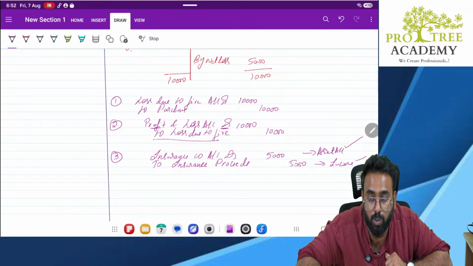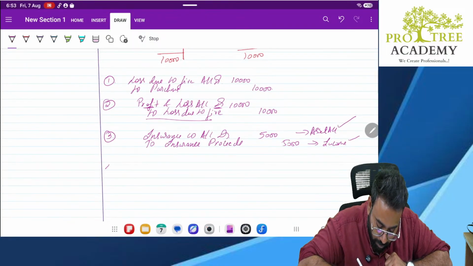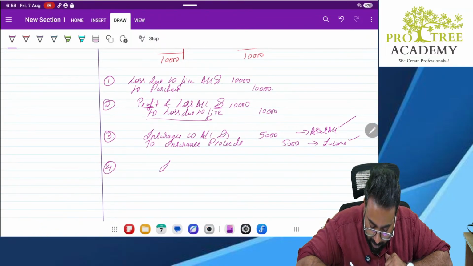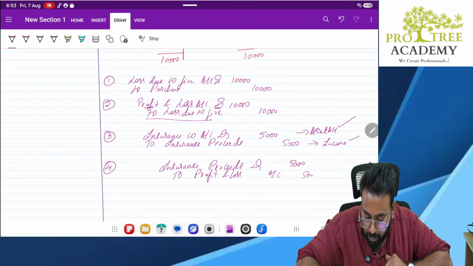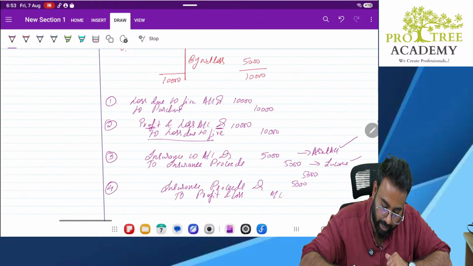The income account has to be closed. Correct or no? So, how to close the income account? Simple, sir. Earlier we credited, now we will debit it. Insurance proceeds account debit to profit and loss account. How much? 5,000. This is what is written here.